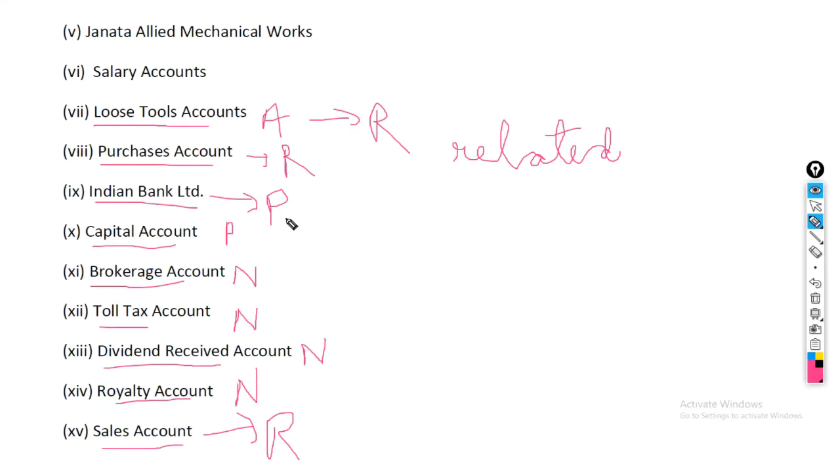So if it was tough for you, I recommend you open that sheet once again, the resource file. You can print it out or take notes of it, and then compare these questions, these illustrations, with the personal, real and nominal account and try to categorize them.